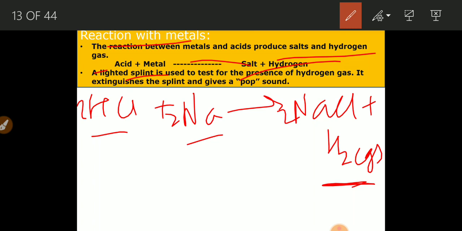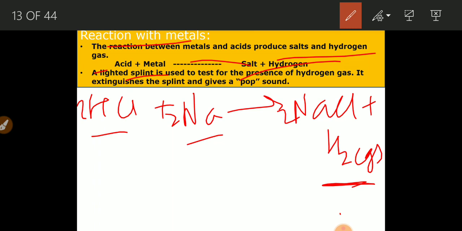If this lit splint is extinguished with a pop sound, that is the identification mark of hydrogen gas. So how does the hydrogen gas burn? The hydrogen gas burns with a pop sound. So this is the main test for the hydrogen gas.